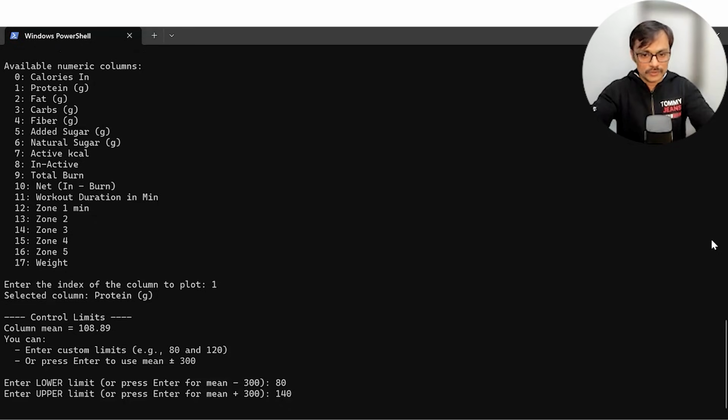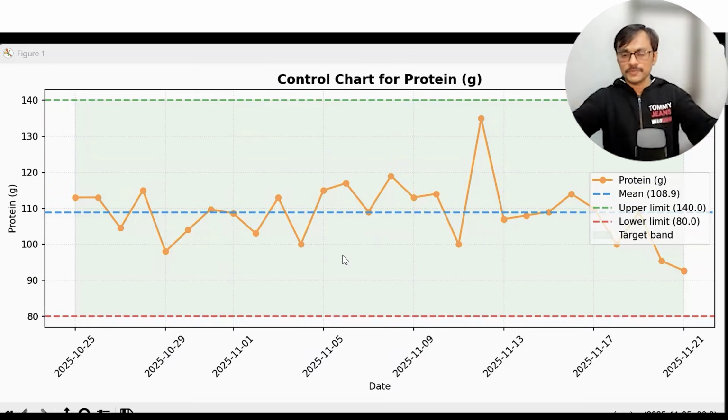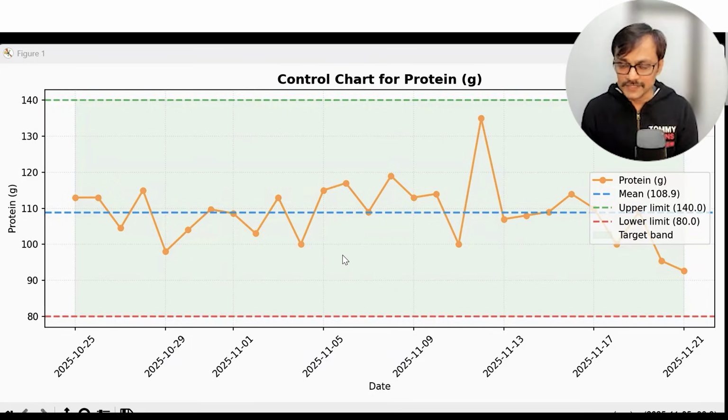Let me show you because this Zoom is not showing me that directly. So it gives me a graph, which is a relatively nice graph, because protein was pretty much under control compared to the calorie deficit. This is something you can see, more or less I'm consuming 110 gram protein every day. There are some days which are higher, others which are lower, but overall it is around 110 gram every day.